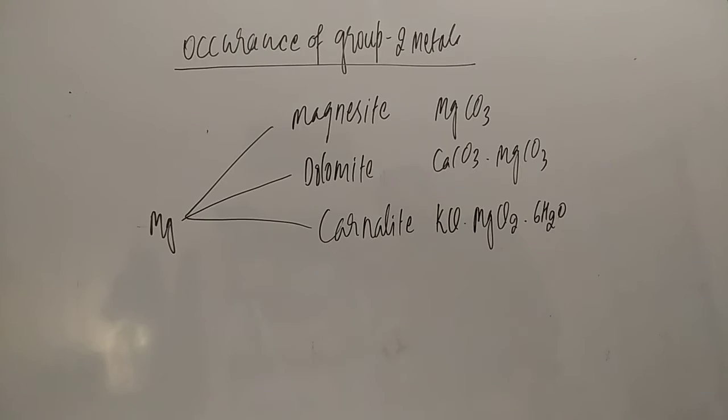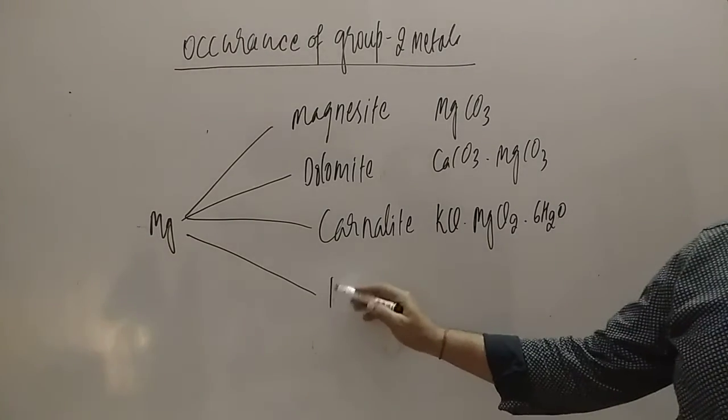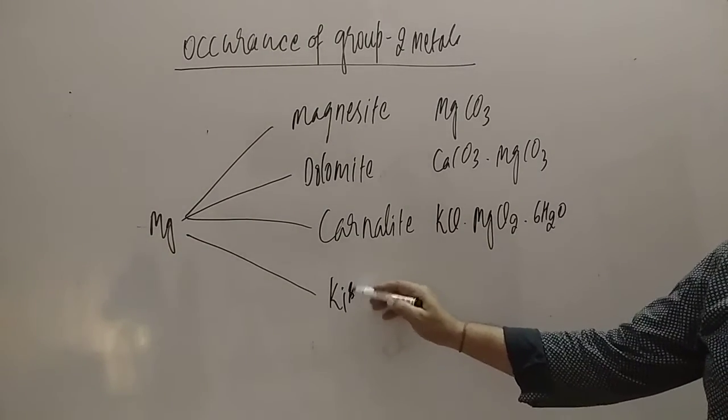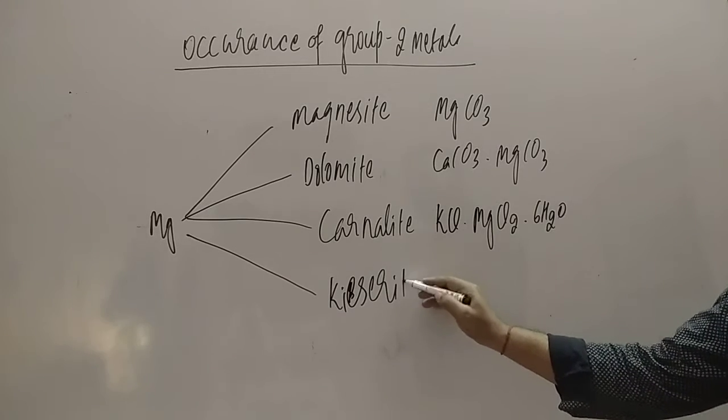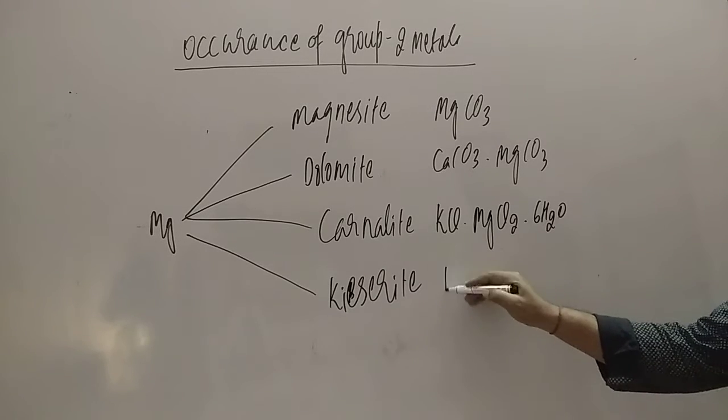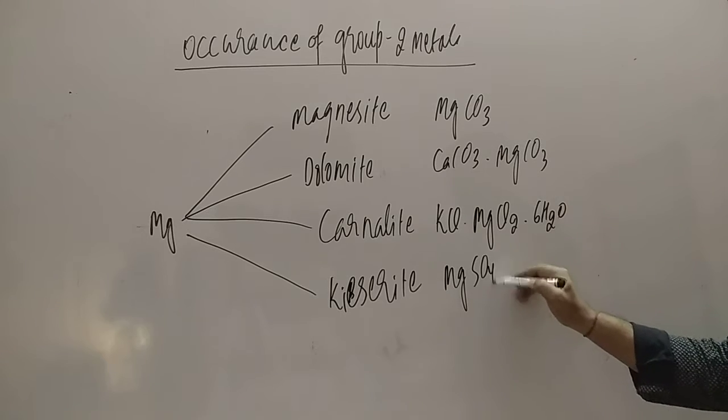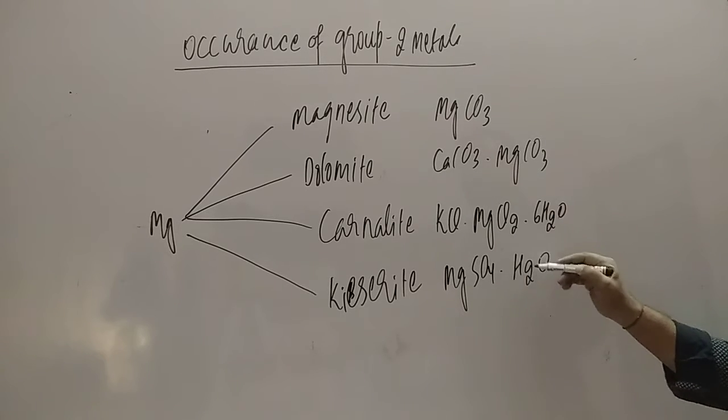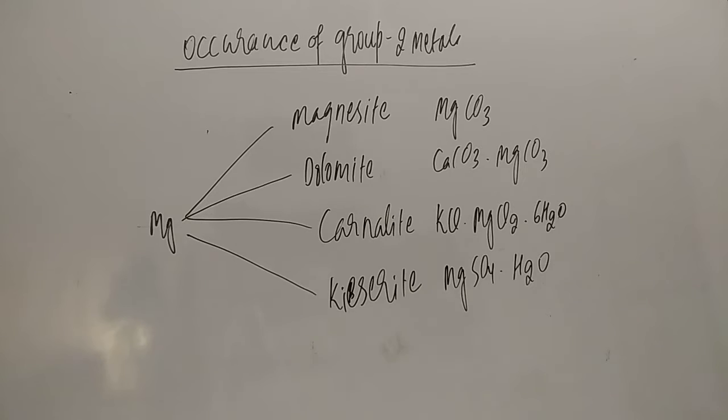Next one, student, is kieserite. Kieserite is MgSO4.H2O. So these are the ores of magnesium.